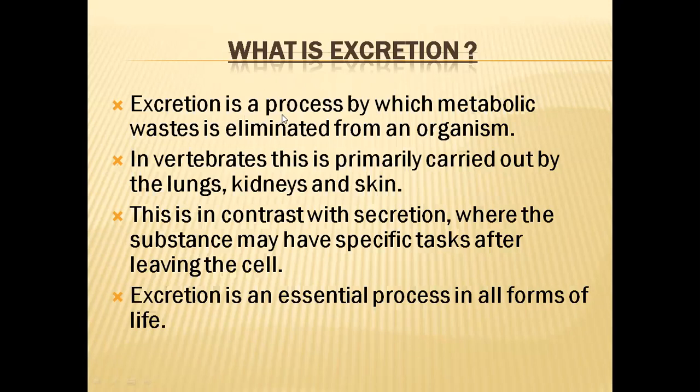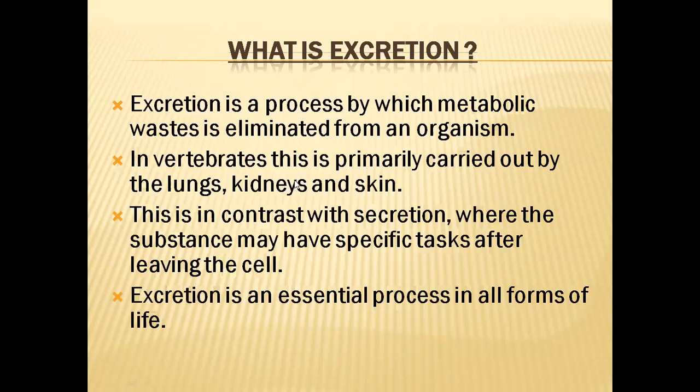Various types of waste materials will be generated in our body. When we utilize oxygen in cellular respiration, carbon dioxide will be generated. That carbon dioxide is also a waste material. And in the metabolism of proteins or amino acids, some nitrogenous waste materials will be generated.